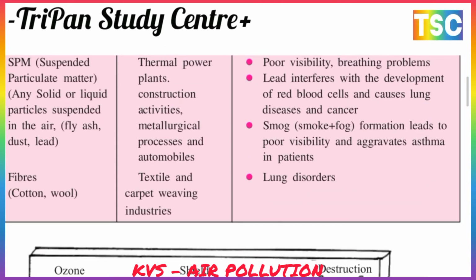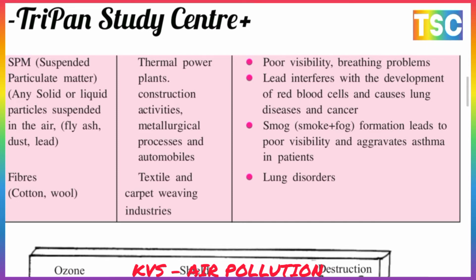Suspended particulate matter is any solid or liquid particle suspended in the air, such as fly ash, dust, and lead. Sources include thermal power plants, construction activity, metallurgical processes, and automobiles. It causes poor visibility and breathing problems. Lead interferes with the development of red blood cells and causes lung disease and cancer.